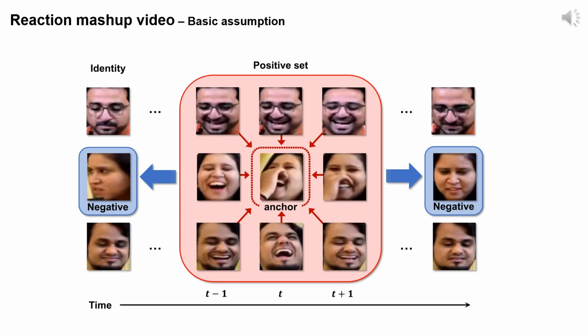Our approach is based on 2 key assumptions regarding reaction mashup videos. First, since these videos compile individuals' reactions to the same trigger video, we assume that multiple people watching the video simultaneously will exhibit similar facial expressions at specific moments. Second, given the rapid changes in the trigger video content, we assume that facial expressions at different times will differ significantly. These assumptions are fundamental to our method of utilizing these videos for enhancing FER.